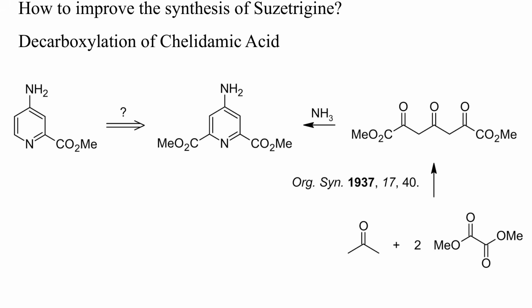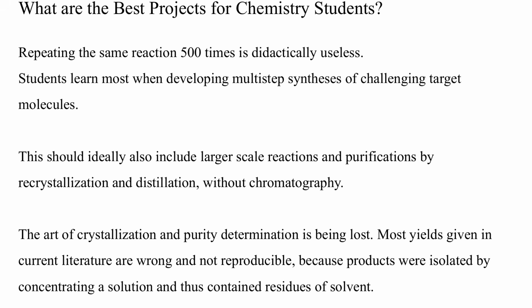Often the reported syntheses of new drugs or agrochemicals are quite good, but this should not discourage you from attempting something bold. With these new target molecules, your chances are high to find a meaningful improvement or some new relevant chemistry. So, what kind of research projects are best for chemistry students for their master or PhD work?